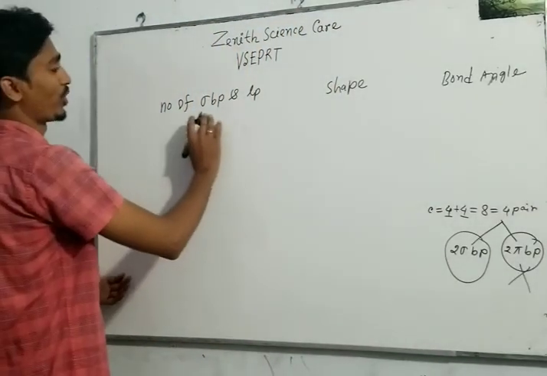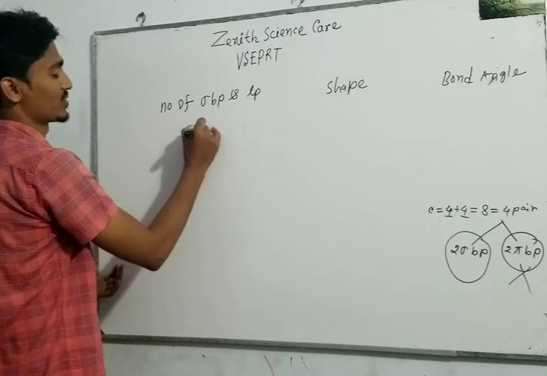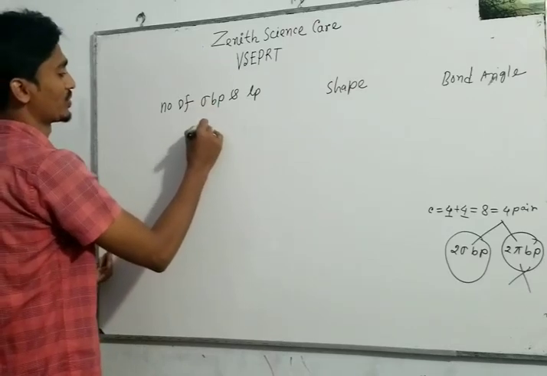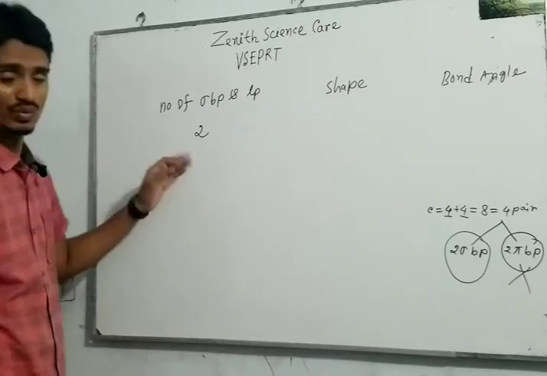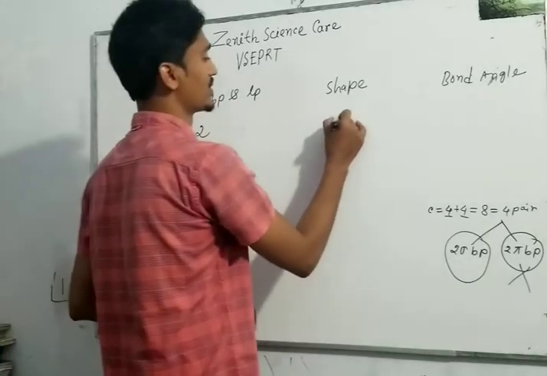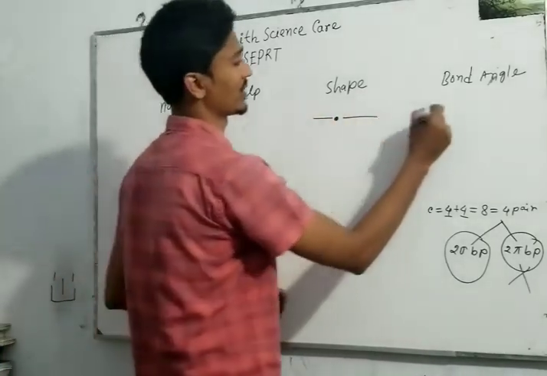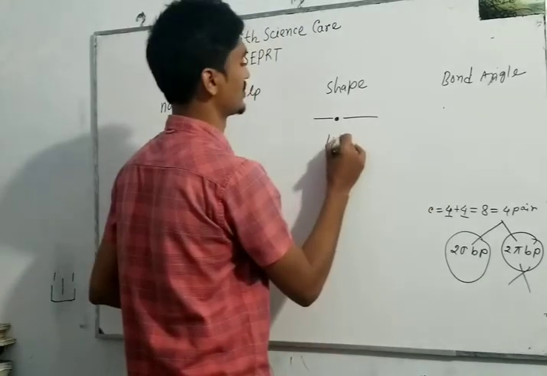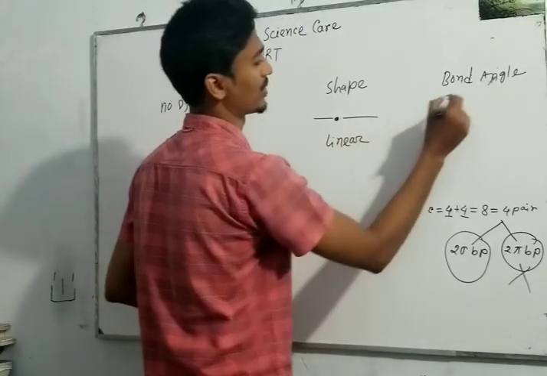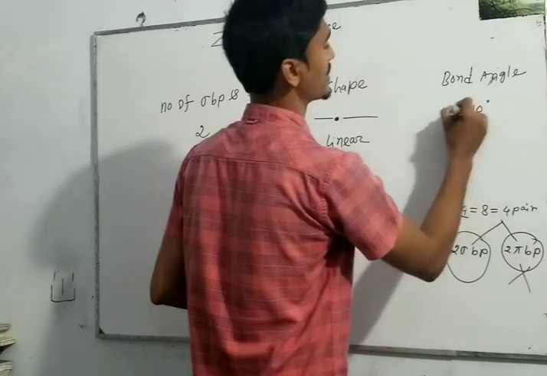If the total number of bond pair and lone pair electrons is 2, the shape will be, this is the central atom and these are adjacent atoms, that means linear, and the bond angle is 180 degrees.